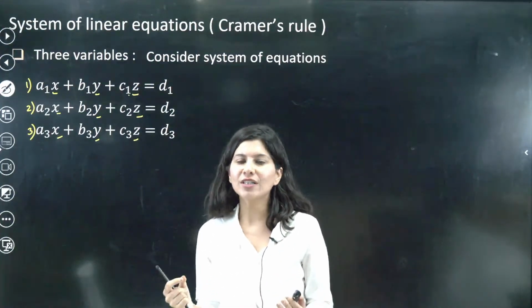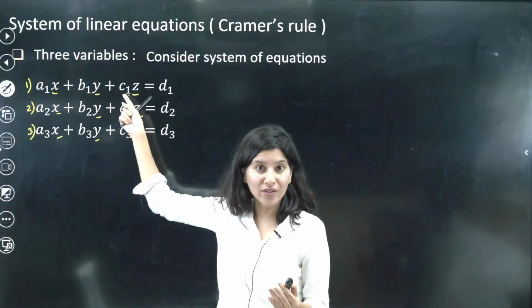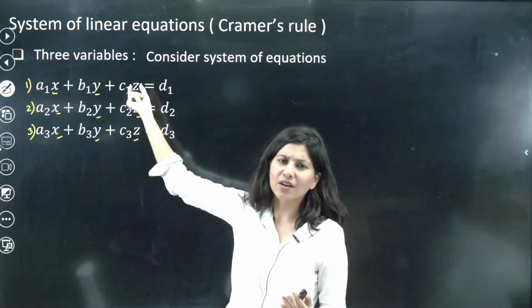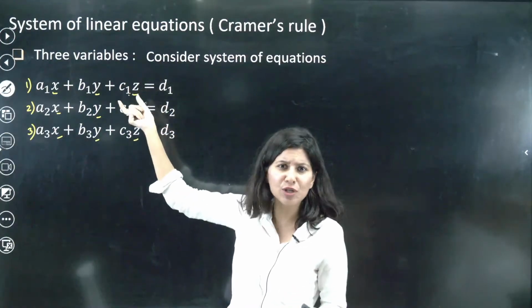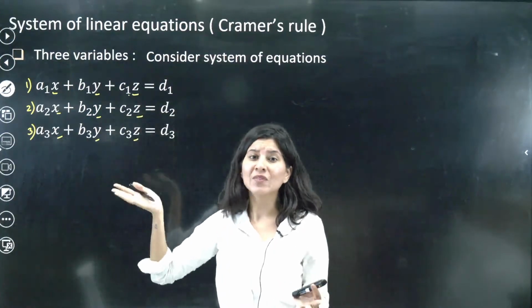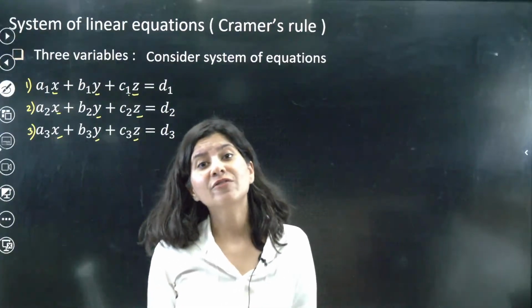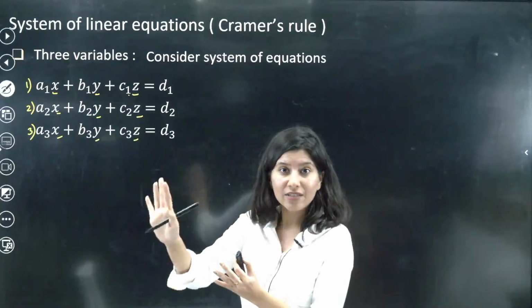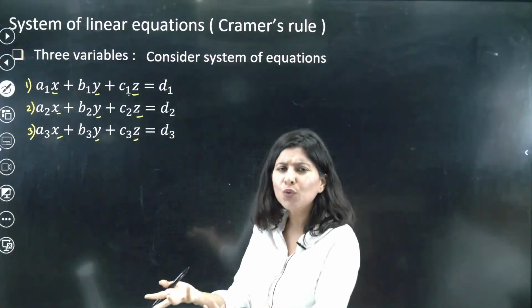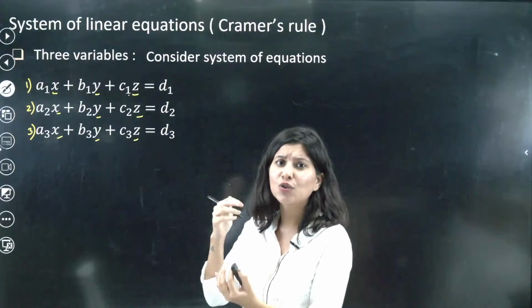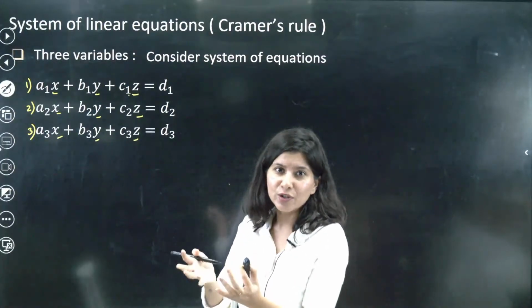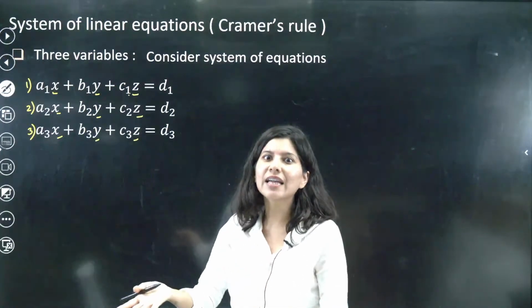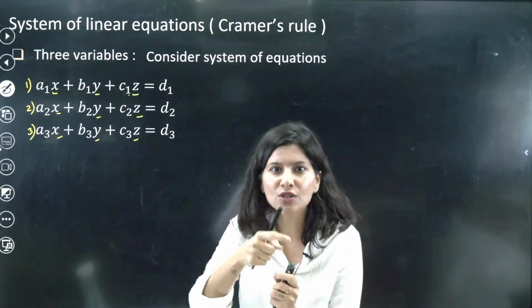why not just remove z from here, or calculate the value of z using the substitution method or elimination method? That will take you a lot of time and will confuse you also. So for that, the traditional method is there. Sometimes we do use that traditional method wherein we do elimination and substitution like we used to do in 2 equations, 2 variables. But 3 equations, 3 variables is a little bit trickier on the solution part.